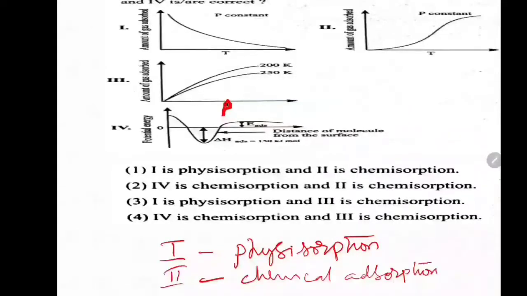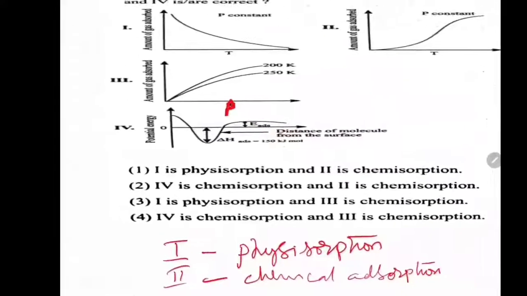And the third one, graph 3, is the isotherm. See, the amount of gas adsorbed at a given pressure at 200 is more and at 250 is less. So the extent of adsorption, x by m, decreases as the temperature increases.